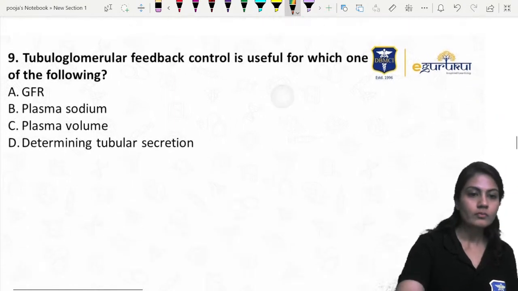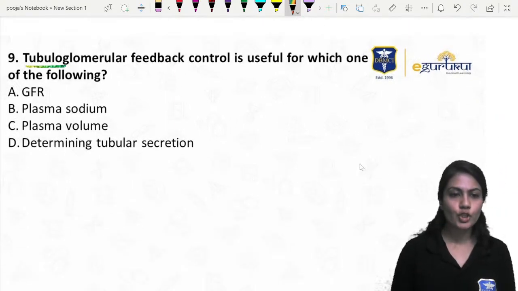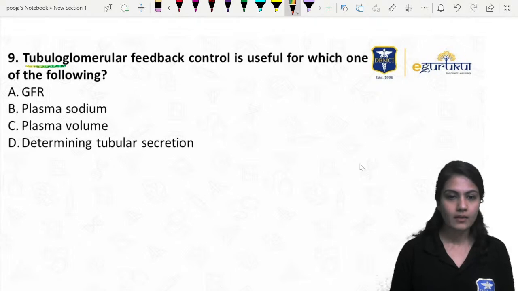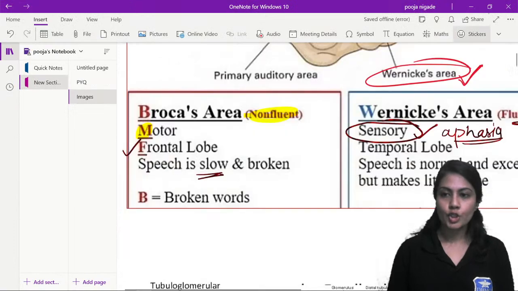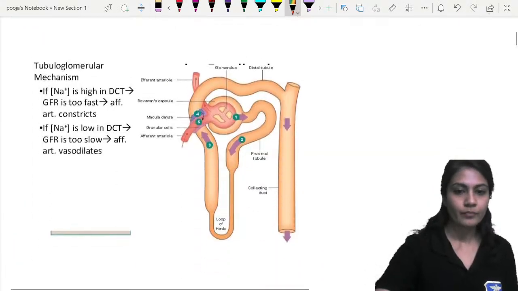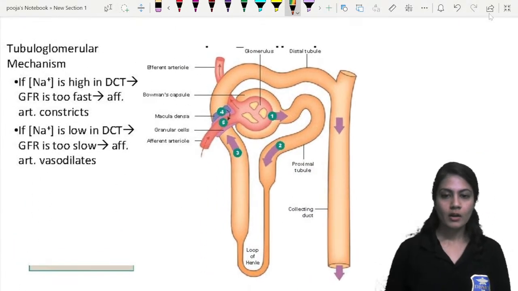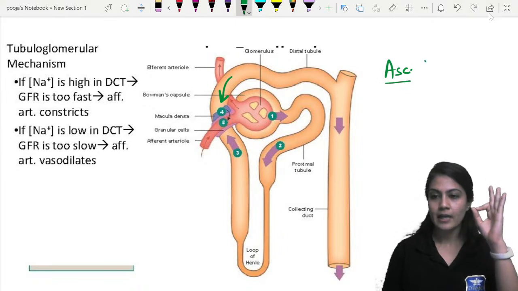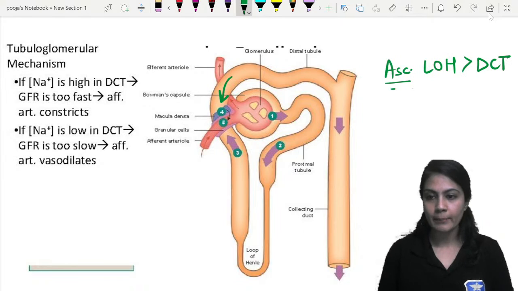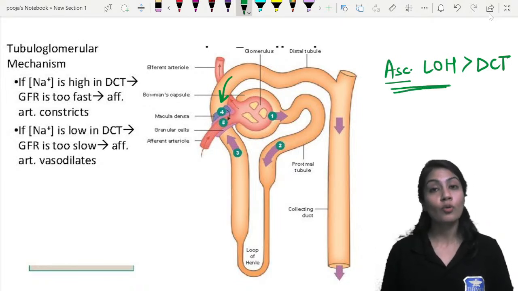Next question, very interesting question. Tubulo-glomerular feedback. What is it going to control? Very, very interesting phenomenon. Now, look over here very carefully. Tubulo, that means the tubules are giving the feedback. The tubules, especially the ascending. Now, latest Ganong mentioned that very nicely, ascending limb of loop of Henle, then the DCT. If the ascending limb of loop of Henle is not in the option, then go for the DCT.